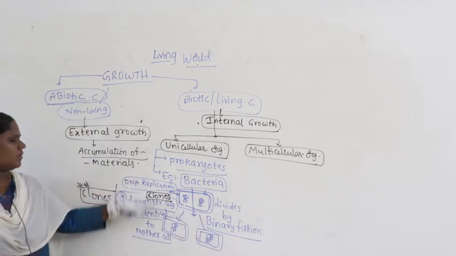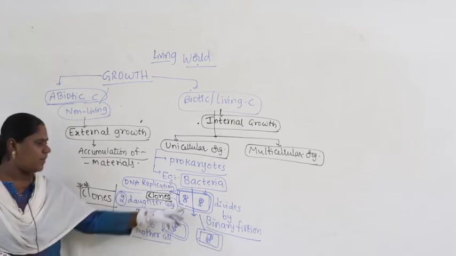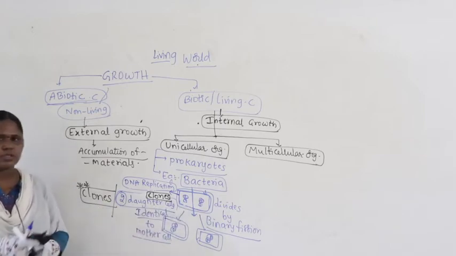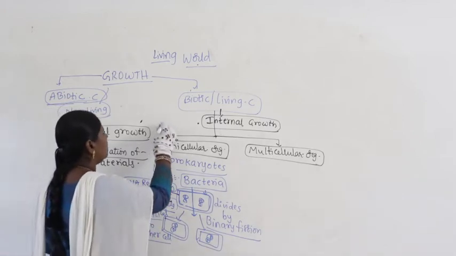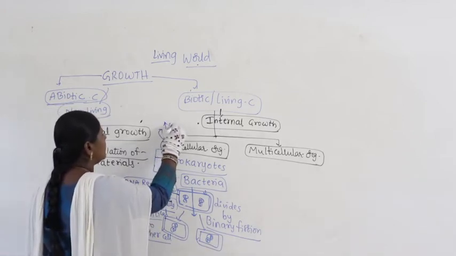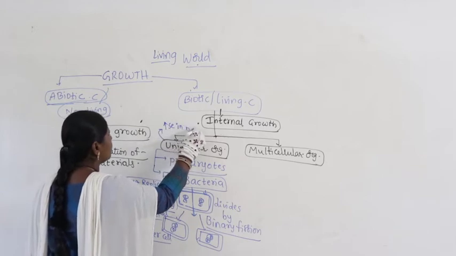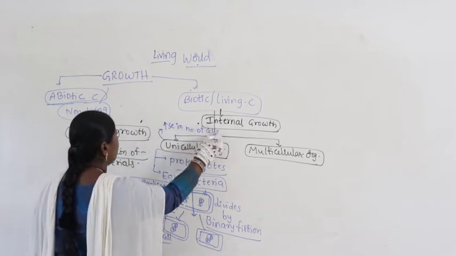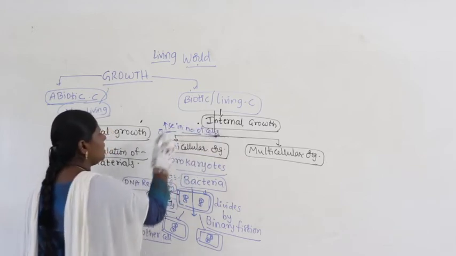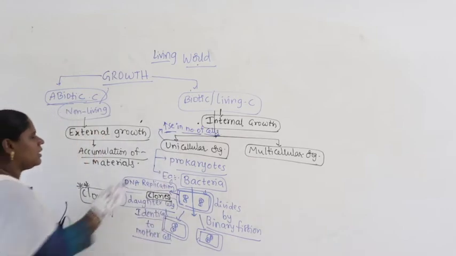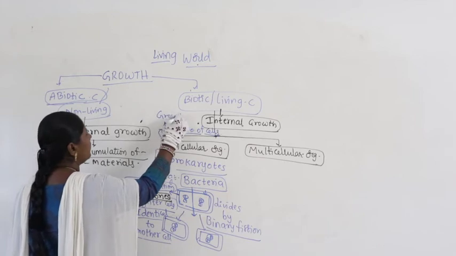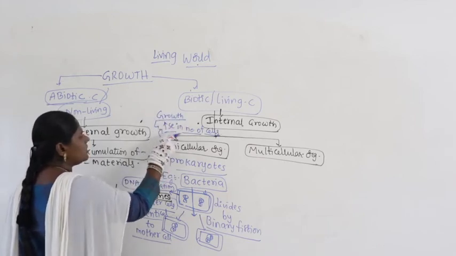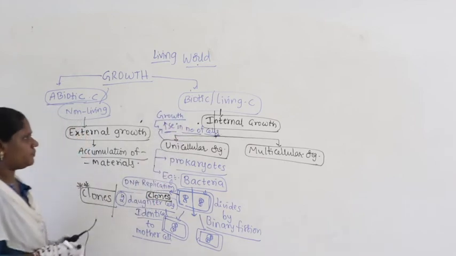Generally in unicellular organisms, what is happening? One cell divides and forms two cells. Here there is an increase in number of cells. That means in unicellular organisms, growth is defined in terms of increasing number of cells.